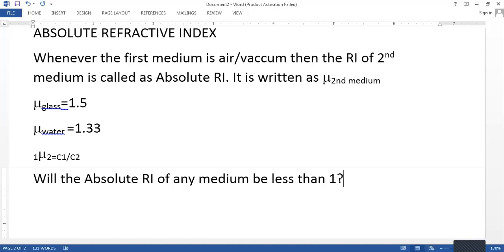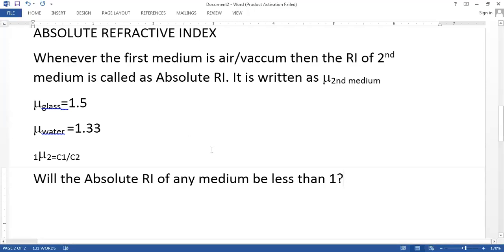Very good, Aditya. Your reason is also right and your answer is also right. Only Aditya has written. Chalo, I will wait till you give me the answer. But what about others? Take the reference of the speed of light in the first medium divided by the speed of light in the second medium.